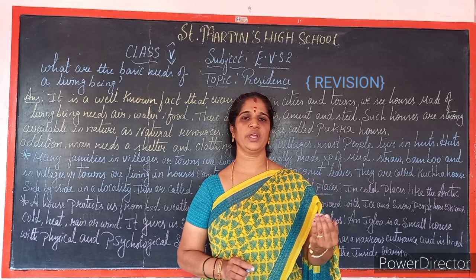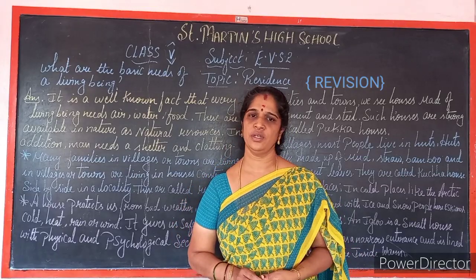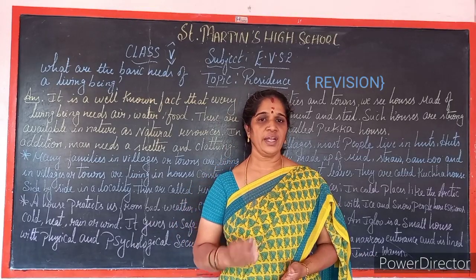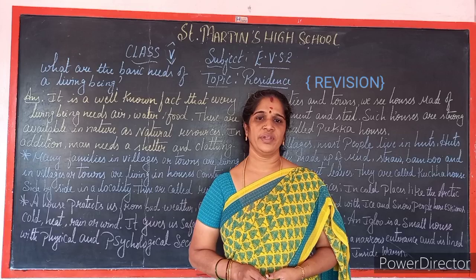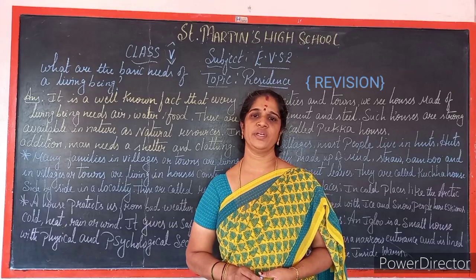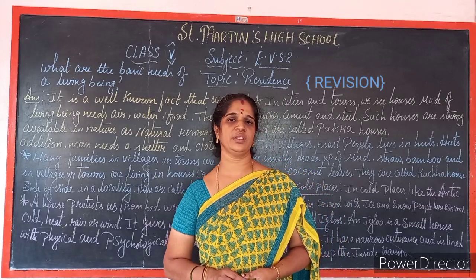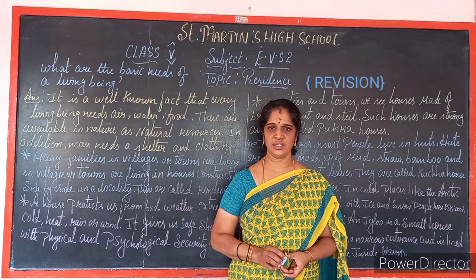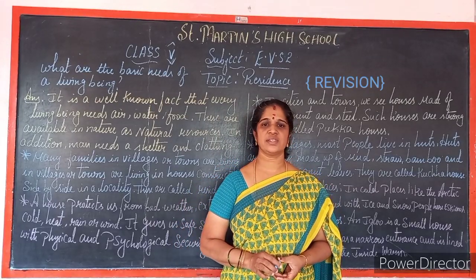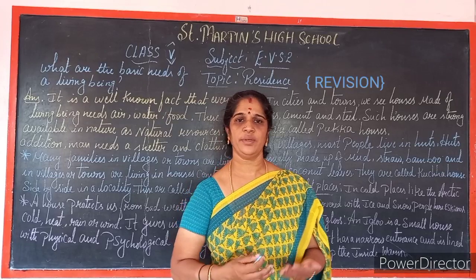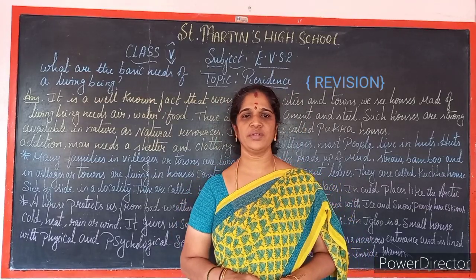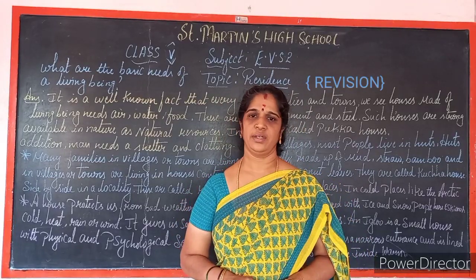Homework as usual you can continue in the first semester book. At the end of the class, you will be given home assignments. Those should be written in the homework book and submitted. And in between the class itself, you will be having activities also, and those should be done.